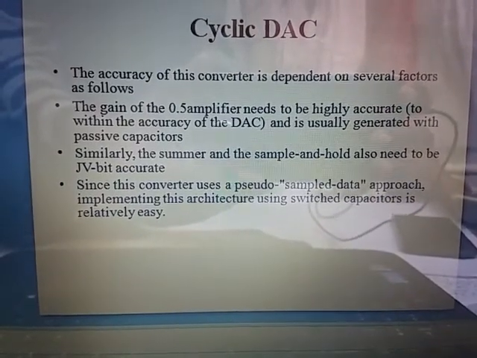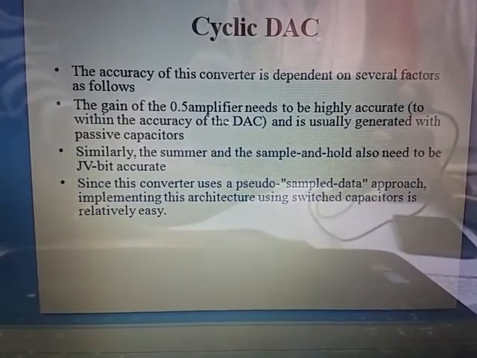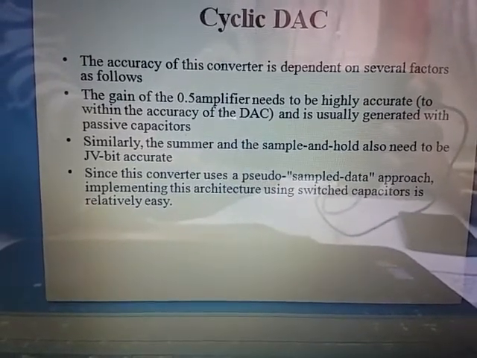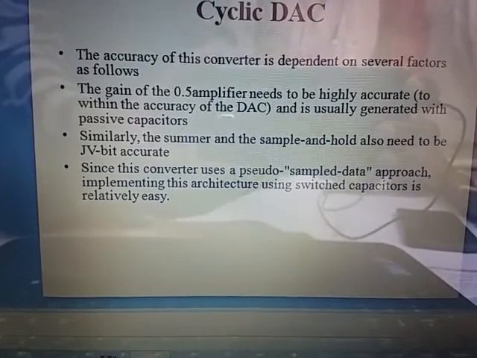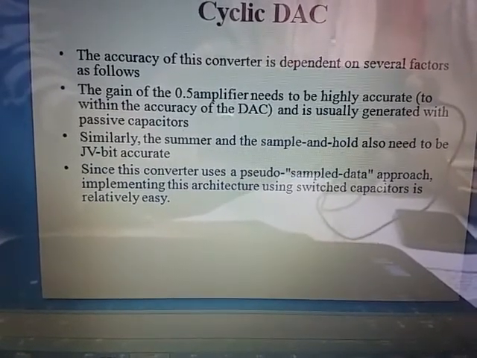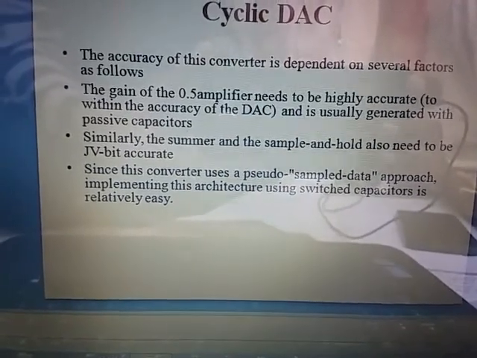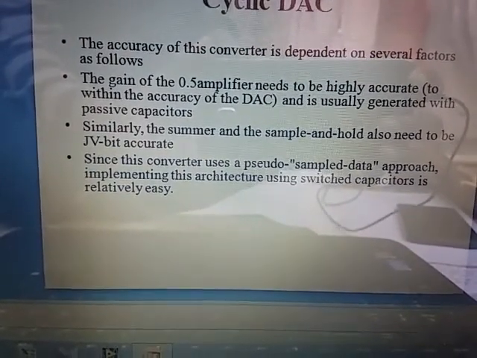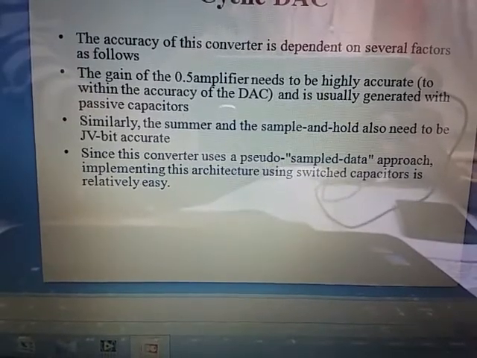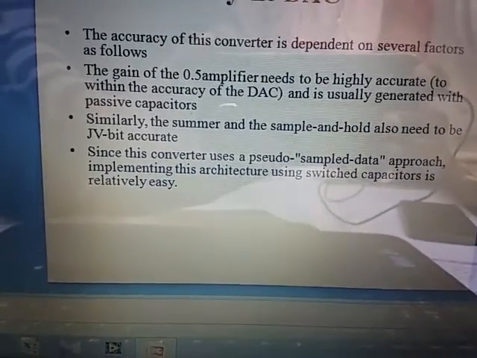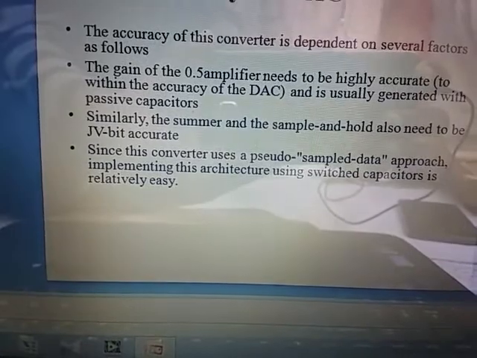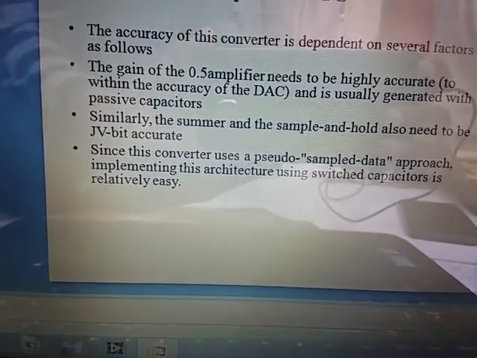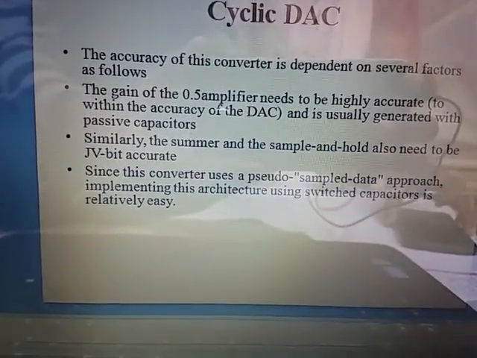The accuracy of this cyclic converter depends upon several factors. The gain of the amplifier should be 0.5, and it needs to be highly accurate, and it is usually generated with passive capacitors. Similarly, the summer and the sample and hold also need to be bit accurate. Since this converter uses a zero sample data approach, implementing this architecture using switched capacitors is relatively easy.